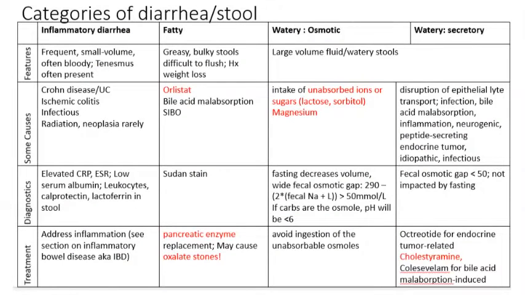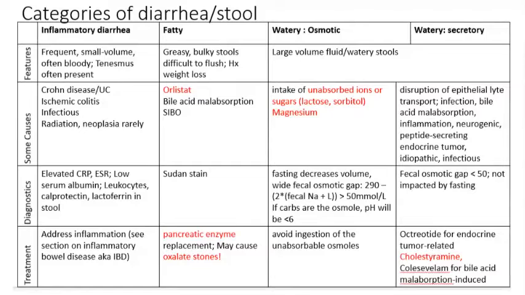Don't take the time to memorize this chart, but pay attention to the items in red. The chart's looking at categories of diarrhea as characterized by the type of stool. So inflammatory diarrhea will probably see frequent small volume, sometimes bloody stools, often with tenesmus. We're not going to talk too much about that today. In fatty diarrhea, hopefully by now you'll recognize that lack of pancreatic lipase or blocking of pancreatic lipase by orlistat can lead to steatorrhea, and steatorrhea puts patients at risk for oxalate kidney stones.